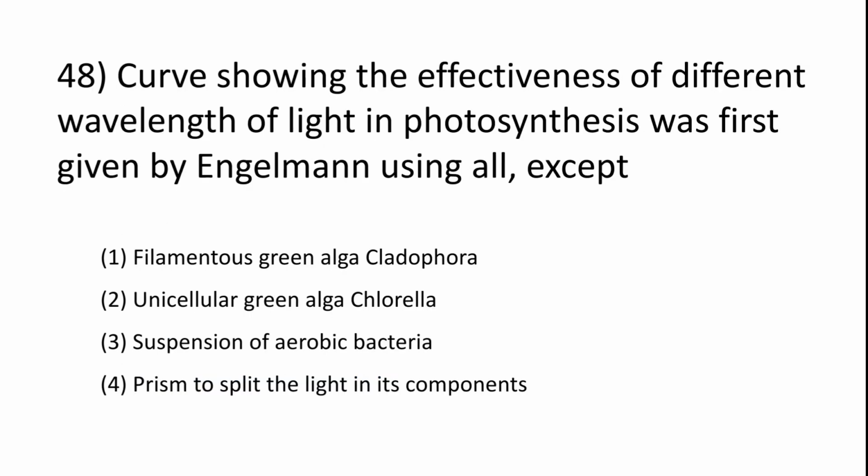Question 48. Curve showing the effectiveness of different wavelength of light in photosynthesis was first given by Engelmann using all except: 1. Filamentous green alga Cladophora, 2. Unicellular green alga Chlorella, 3. Suspension of aerobic bacteria, 4.